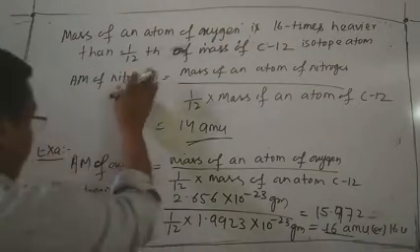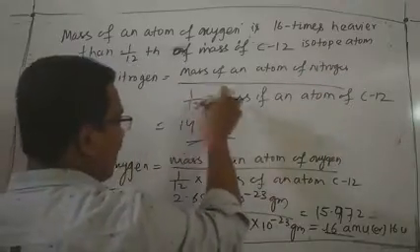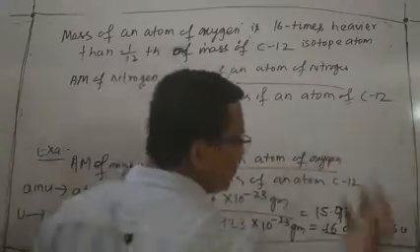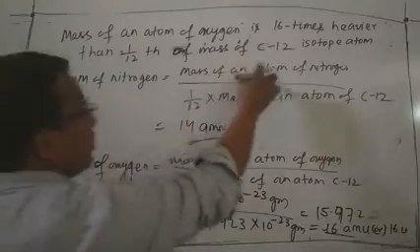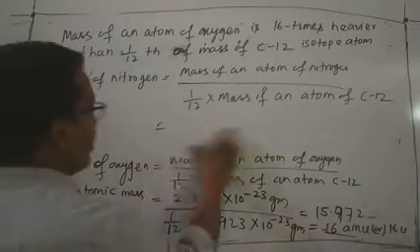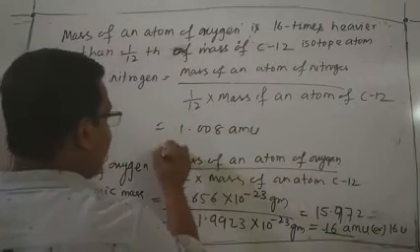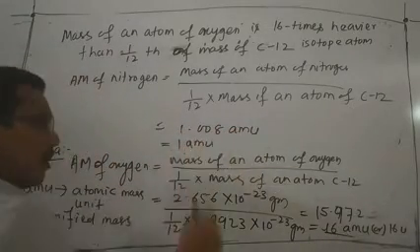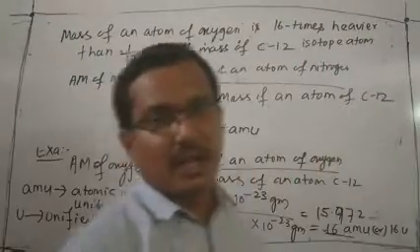Similarly, atomic mass of chlorine is the mass of an atom of chlorine divided by 1/12 mass of an atom of C12. Similarly for hydrogen, we find 1.008, which is considered as 1. Like that, we find all the atomic masses of every element. Clear?